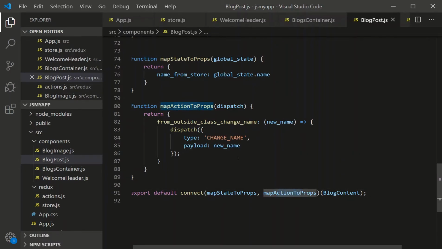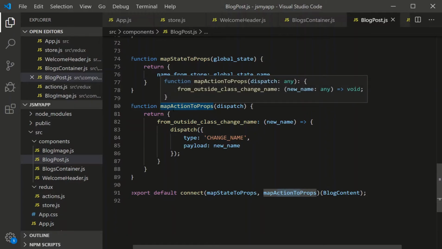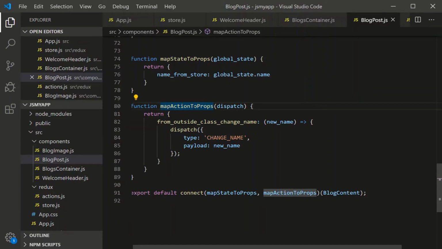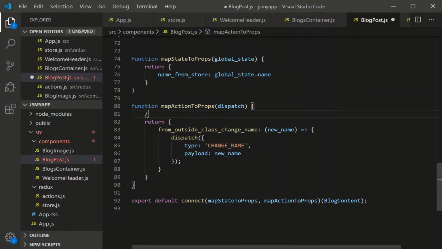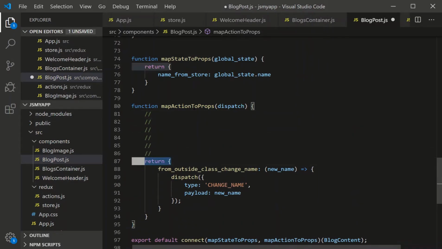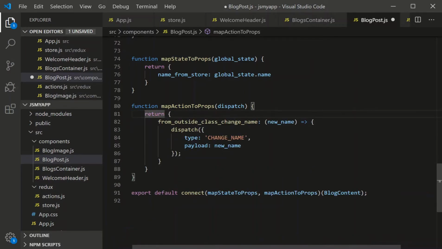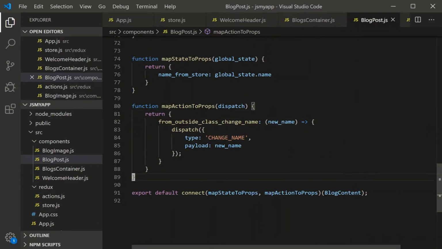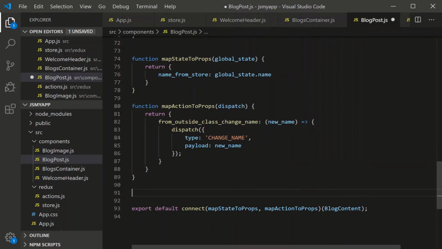So what's the second way of writing this thing? And what's the difference? Why would you use one or the other? Well, this is a function, so we can have code within here before we do any sort of returns. So if you want to do any sort of complicated algorithms before you return, you'd use the function. If you want to keep it simple, which is like 95% of the cases, we just use the second option, which is an object. And that object is a list. So I'm going to redefine this to be actions. It's a list of actions that get dispatched.